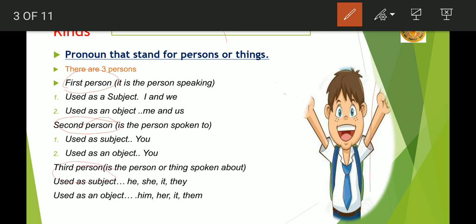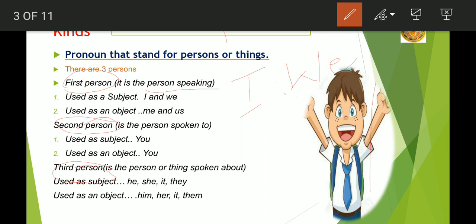When we are talking about the person who is speaking, there we will be using first person like I, and when we are talking about plural form, there we will be using we. Then next come second person pronoun.